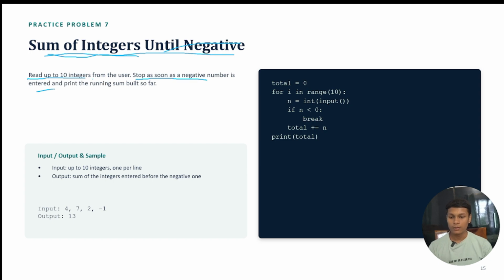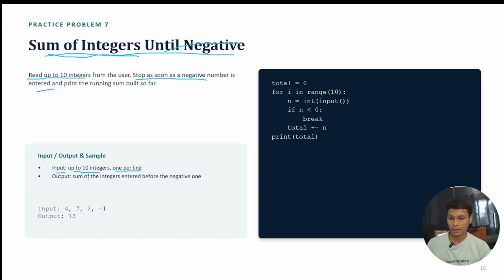Okay, that means we are going to take 10 inputs from the user, and we have to stop when a negative number is entered. Okay, let's see in the sample, we are going to take input up to 10 integers. Okay, meaning you are able to take 10 integer inputs from the user, one at a time.